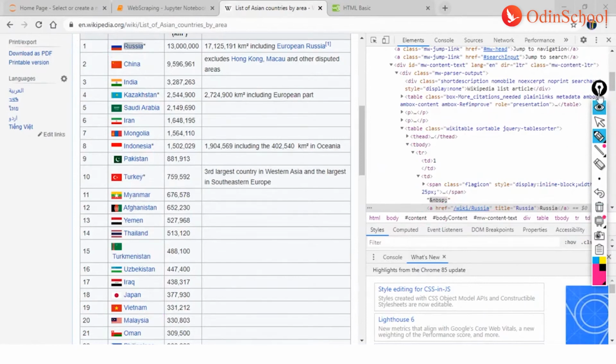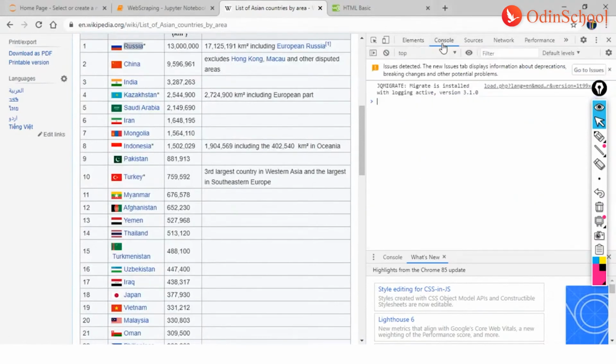Cool. Now guys, now that we've come so far and that we've understood how to work on this, let us just take some more steps to understand what are the different tabs we have here. This is console. Console is used whenever you might want to work on validations, or whenever there is JavaScript, or whenever you might want to work on a conditional check. That is when you would want to come to console.